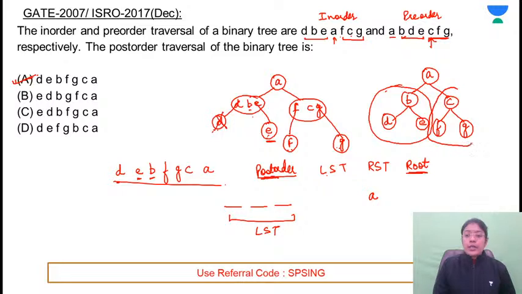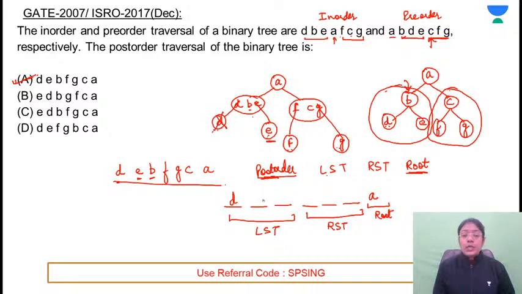Then the elements of the right subtree. In the right subtree, 3 elements are there. Then the root element. Same concept you have to apply on the left subtree. In this left subtree, B is the root. Before the root, you need to visit the elements of the left subtree of this subtree. 1 element is there. Then the elements of the right subtree, it is E. Then the root. Same thing will be applied on the right subtree. Before printing C, need to print the elements of left subtree and right subtree.